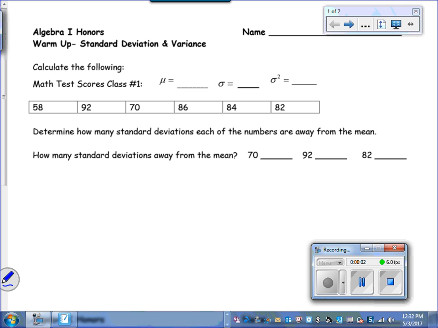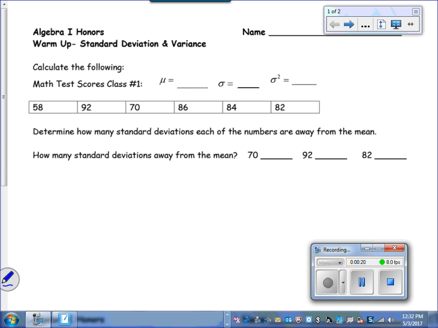In this warm-up, we're going to be looking at standard deviation and variance. What I'd like you to do is try your warm-up and give it a couple minutes, and once you feel as if you have the solutions and you feel confident, go ahead and continue playing this video for the solutions.